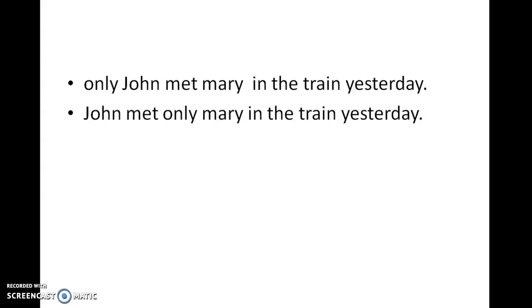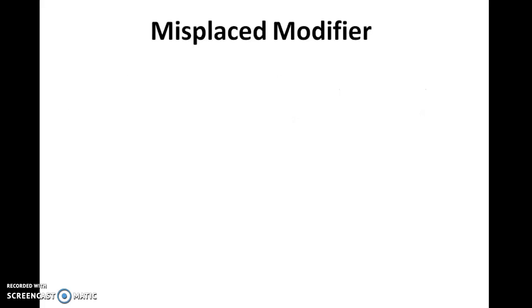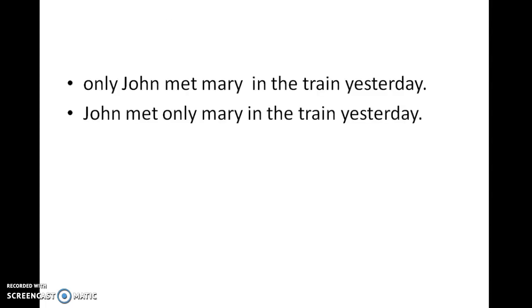John met Mary in the train yesterday only. What can you understand by these sentences? Here is the topic that we discussed today: misplaced modifiers. So what is the modifier in the sentence?